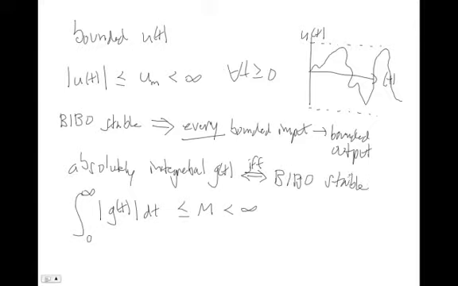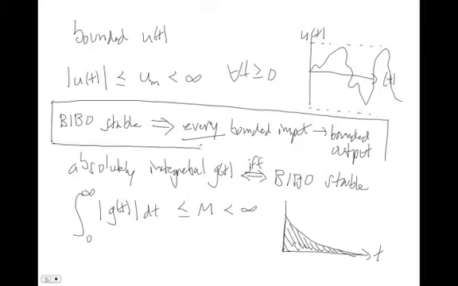So the cool thing about that, and think about what we're talking about here, g of t: I give my impulse response to my system, I give that smack, boom, I watch g of t, and really what I'm doing here is calculating the area under this curve. And as long as the area under this curve doesn't grow to infinity and it has some finite value, then I say that g of t is absolutely integrable, which means that it's bounded input, bounded output stable. And if I already know in advance it's bounded input, bounded output stable, then I know that g of t will be absolutely integrable.